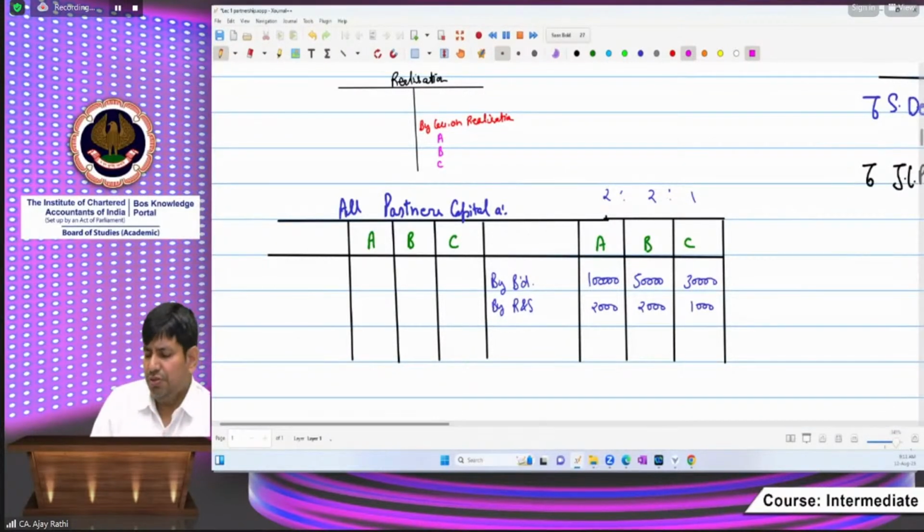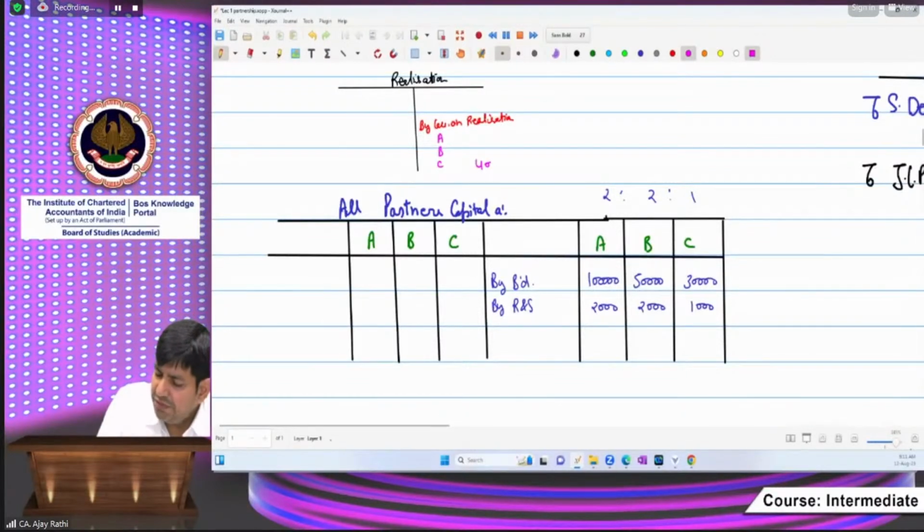And suppose the loss is 40,000, 80,000 and 80,000.